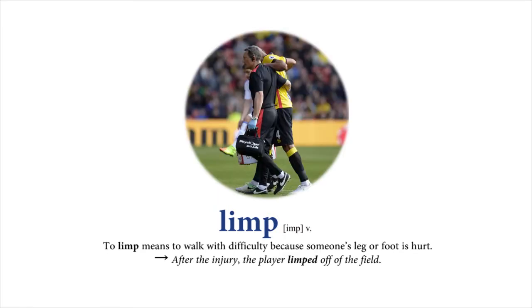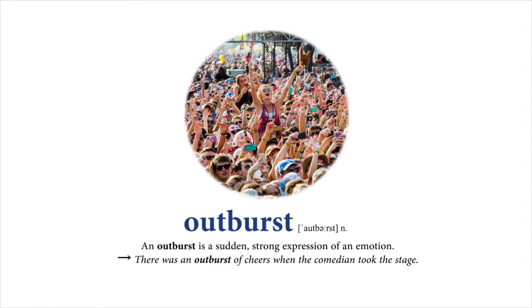Limp. To limp means to walk with difficulty because someone's leg or foot is hurt. After the injury, the player limped off of the field. Outburst. An outburst is a sudden, strong expression of an emotion. There was an outburst of cheers when the comedian took the stage.